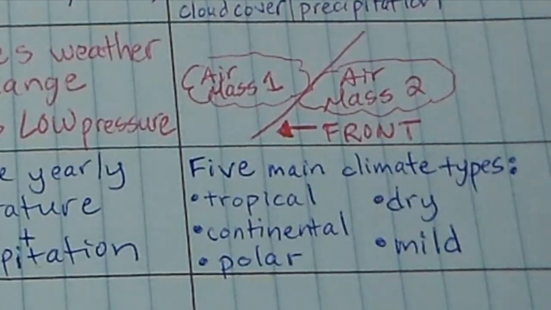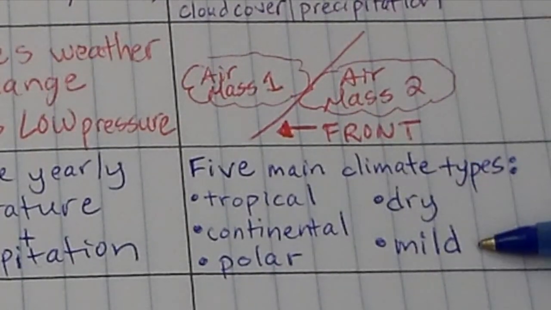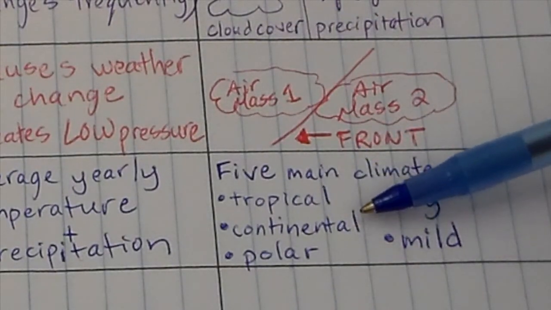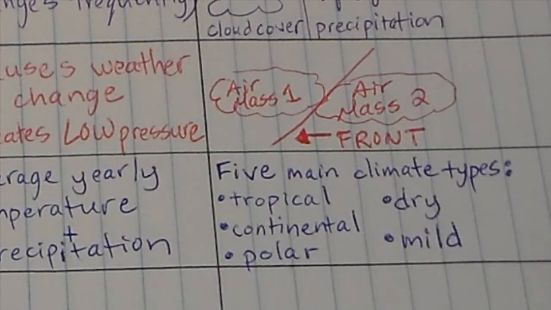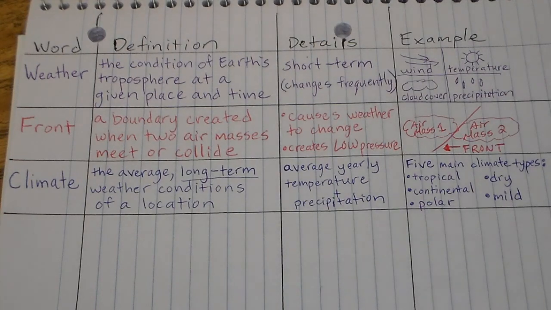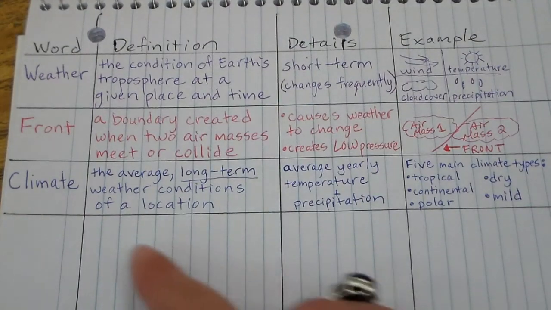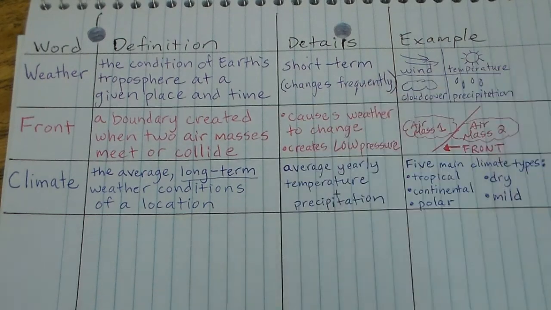And we're going to see that within these categories, there's a lot of different names, but our 5 main climate types that we have on Earth is we have places that are dry, places that are mild, tropical are climates that are very warm, continental are climates that are kind of in the middle of continents, and then polar climates are closer to the poles. So again, this is our last part of our unit. We're going to be focusing on weather and fronts this week, and climate is something that we need to make sure we don't get confused with, and we're going to be going deeper into climate as we come back from spring break.